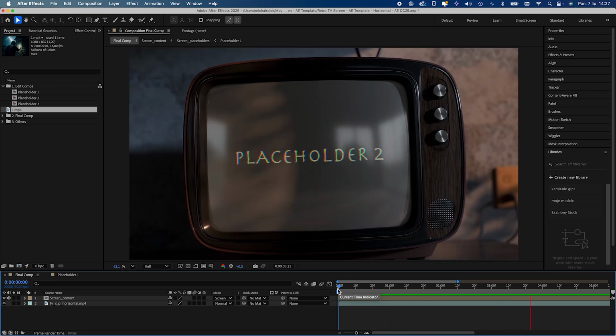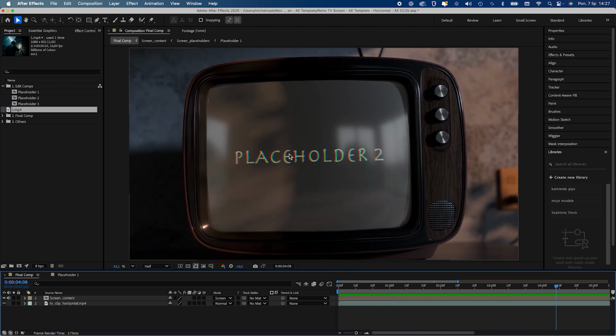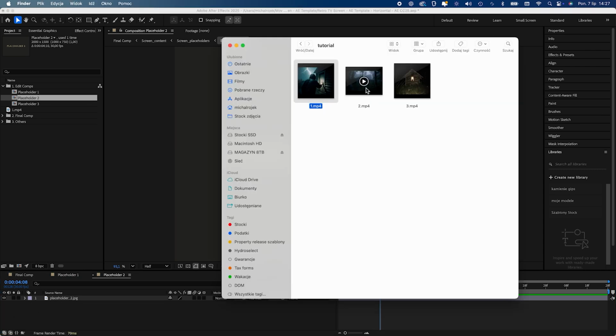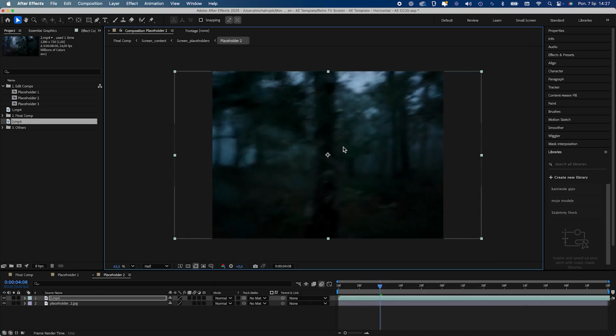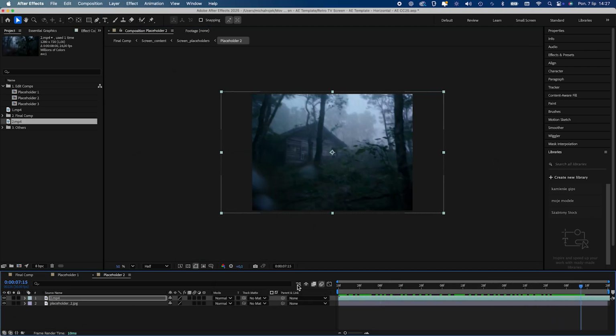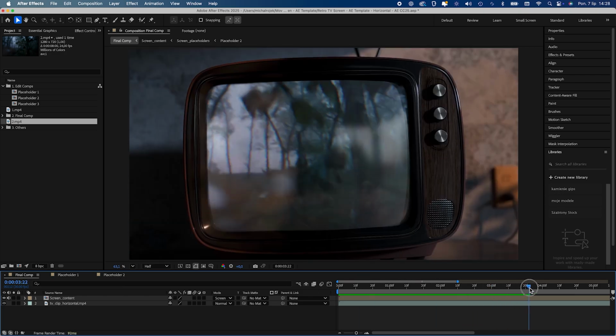In the same way, you can replace the screen content in the remaining scenes, Scene 2 and Scene 3, which correspond to the compositions Placeholder 2 and Placeholder 3.